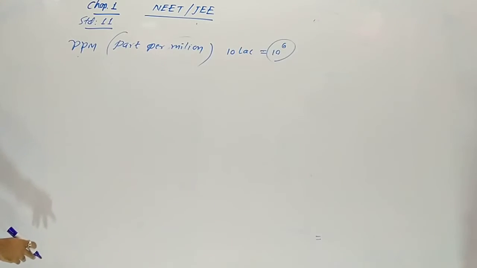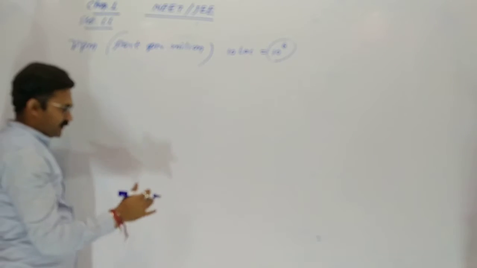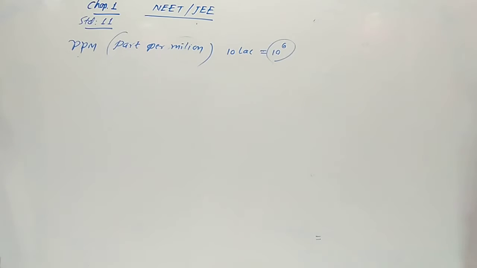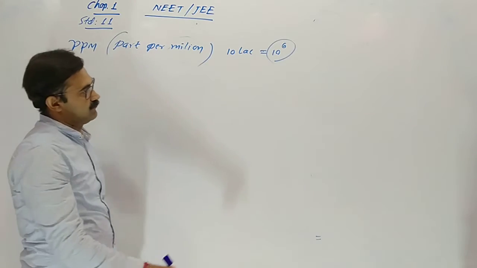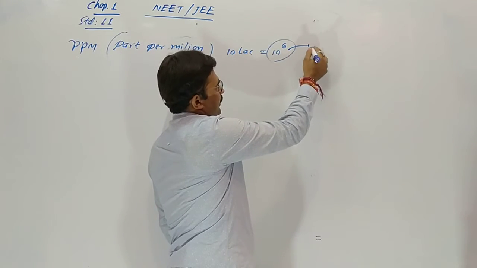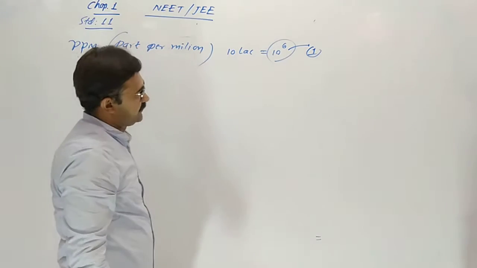So percentage is with reference to 100, but ppm concentration is with reference to 10 lakh. In 10 lakh parts, if one part is there, it means 1 ppm.